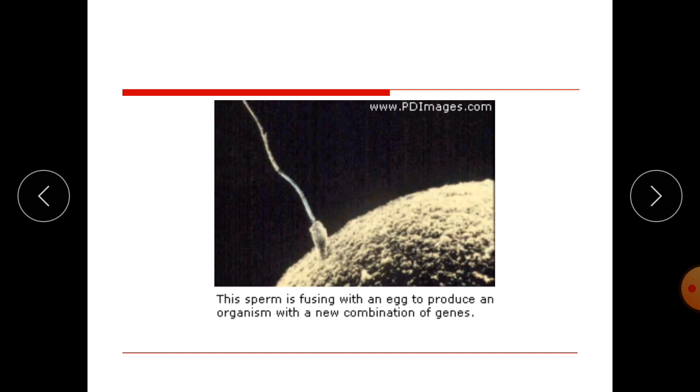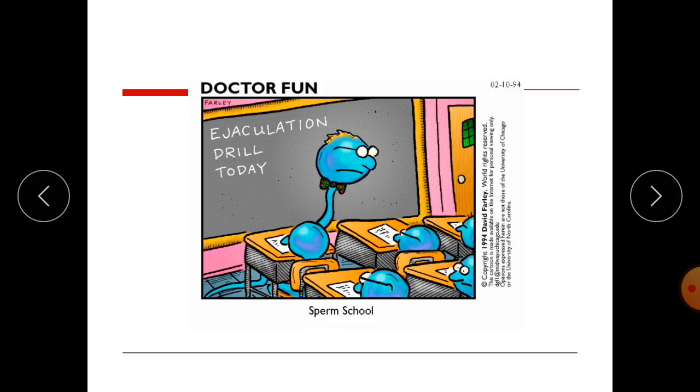Now here is the figure showing how the acrosome of the sperm fuses with the layer of the secondary oocyte. It will fuse there, and after that it will penetrate and enter into the secondary oocyte, and after that fertilization occurs. So in this fashion, today we have discussed the remaining part of the male reproductive system.